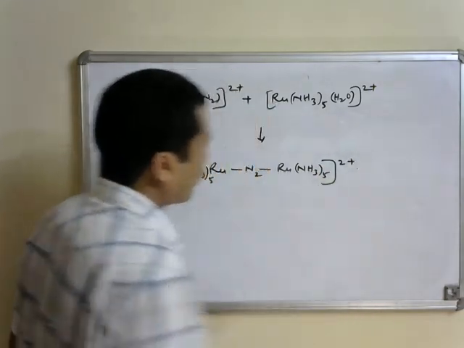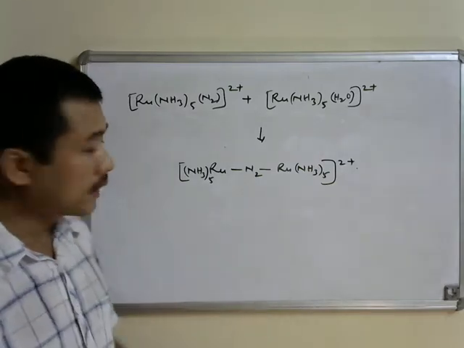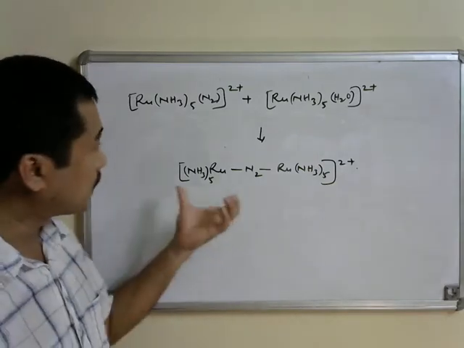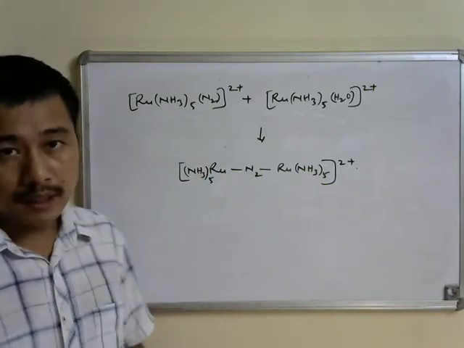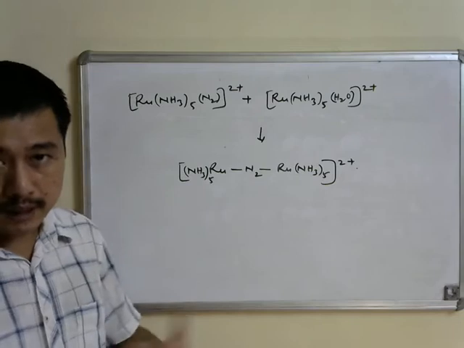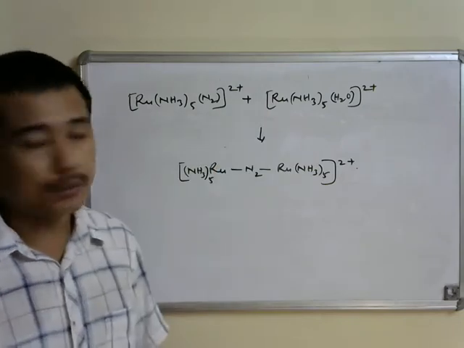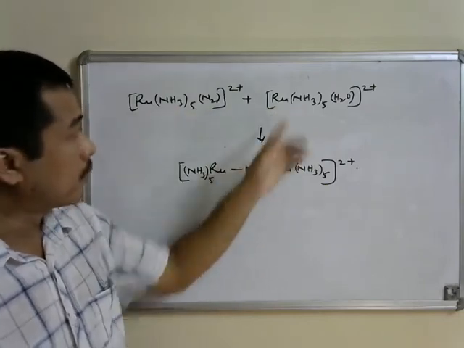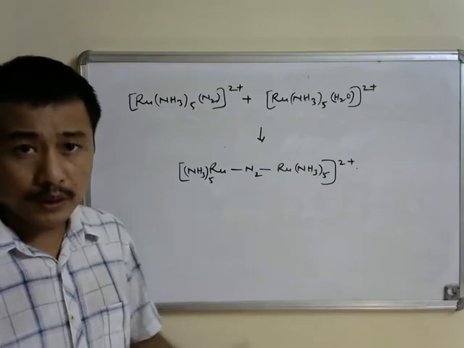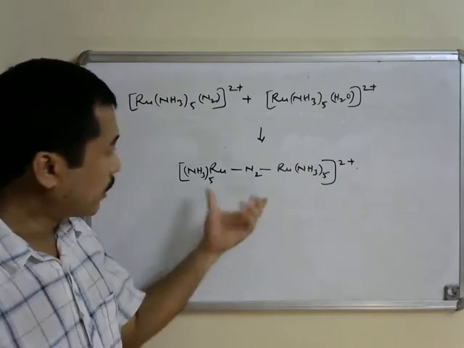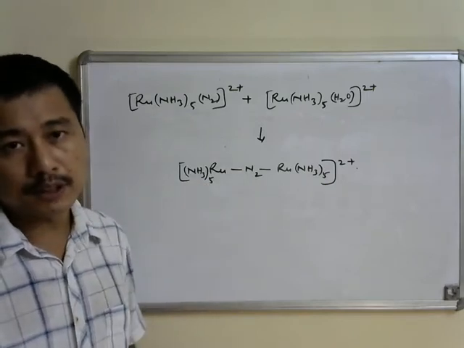This sort of binuclear complex, where dinitrogen is essentially bridging both the metal centers, is formed because of the polarity of the dinitrogen ligand in this precursor complex, and essentially because it can now act as a nucleophile and then come and react with the metal center in the other precursor complex here. So that is how this binuclear complex where dinitrogen acts as a bridging ligand is essentially formed.